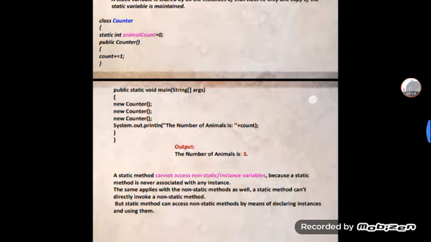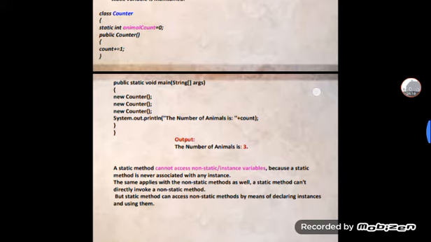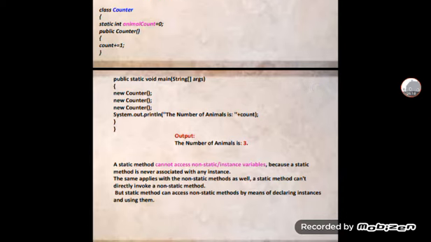Let me take an example. Class Counter, static int count, which is a counter. Count plus plus is the increment. Public static void main, String args, new Counter, new Counter, new Counter. I am creating it 3 times. Then System.out.println, "The number of instances is", count.